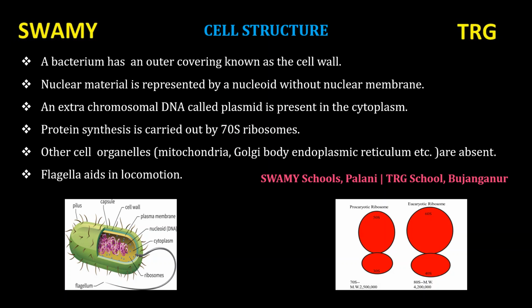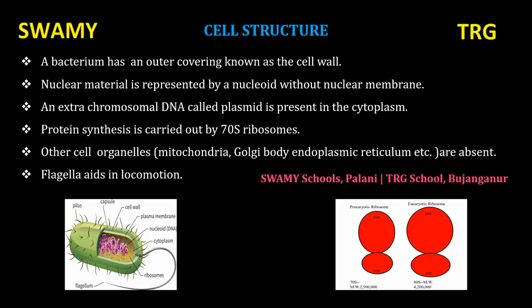Nuclear material is represented by a nucleoid without nuclear membrane. Bacteria have no membrane-bounded nucleus. Bacterium have no nuclear membrane and true nucleus. So the nuclear material is also known as nucleoid.